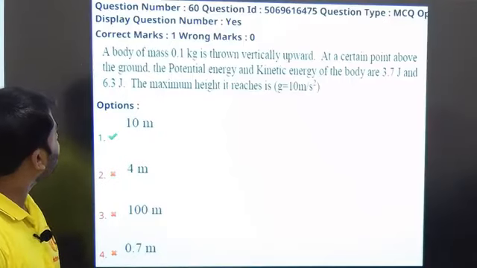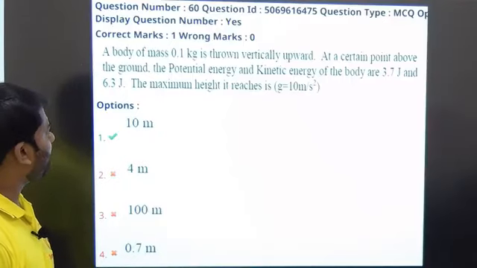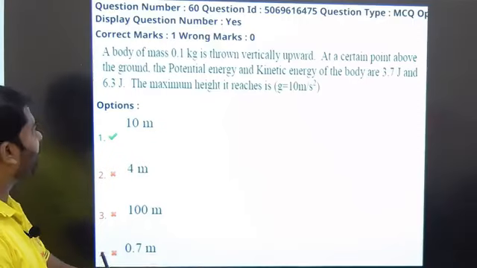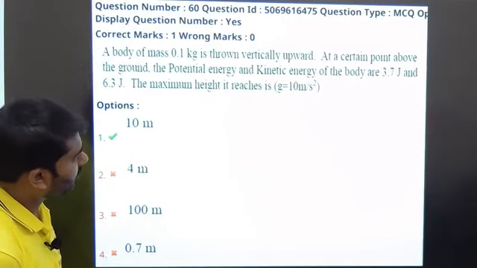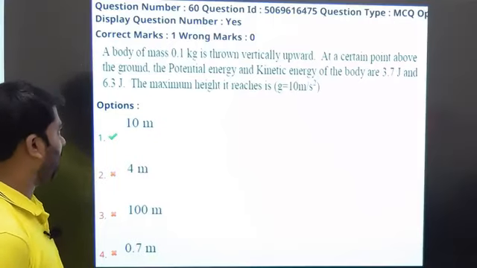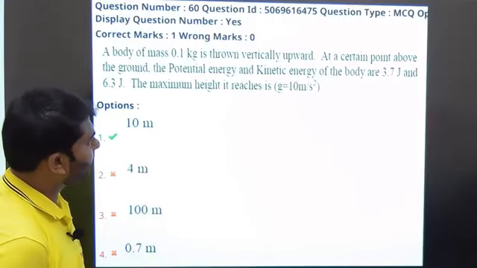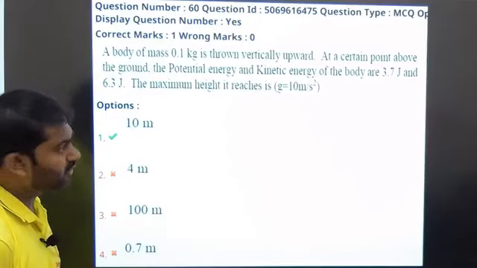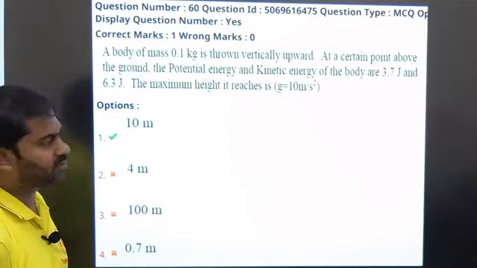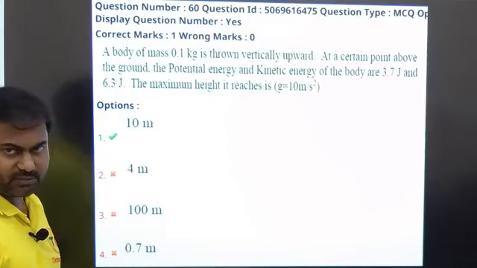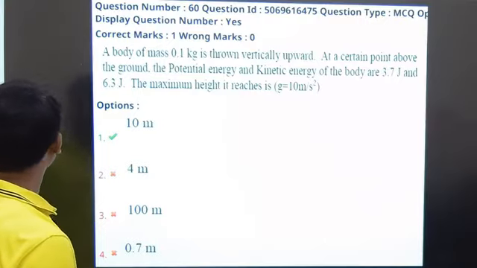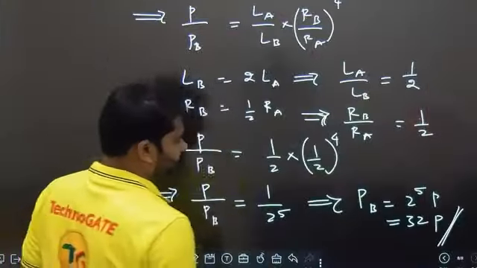It is given that a body of mass 0.1 kg is thrown vertically upward at a certain point above the ground. The potential energy and kinetic energy of the body are 3.7 joules and 6.3 joules. The maximum height it reaches is, g is equal to 10 meters per second square. So the body is thrown vertically up. Let us take the data which is given in the question.